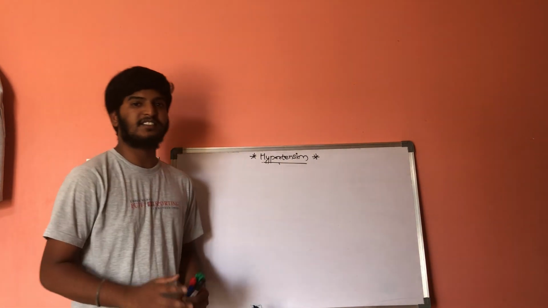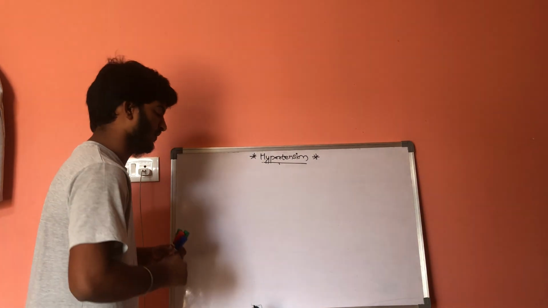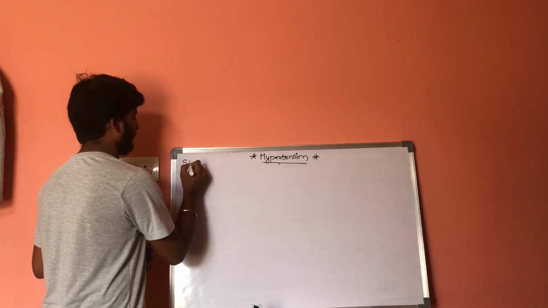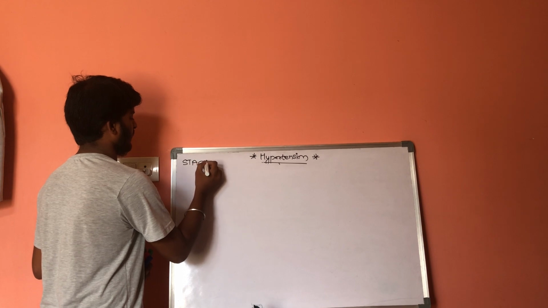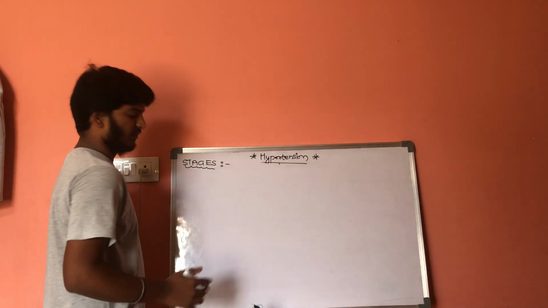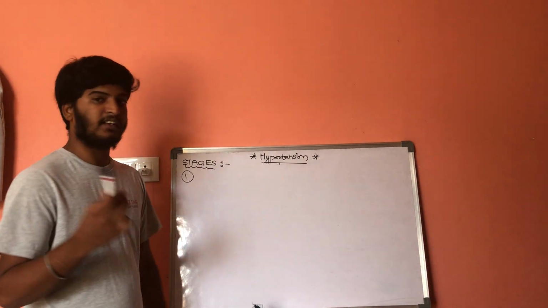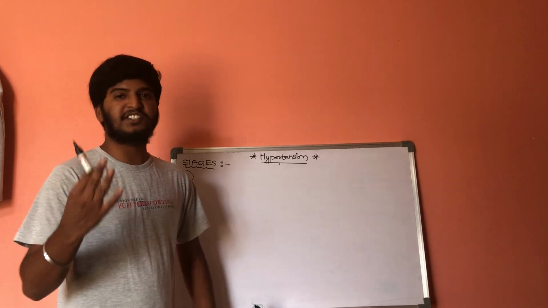Now let us discuss the stages of hypertension. Generally, there are 3 stages of hypertension.